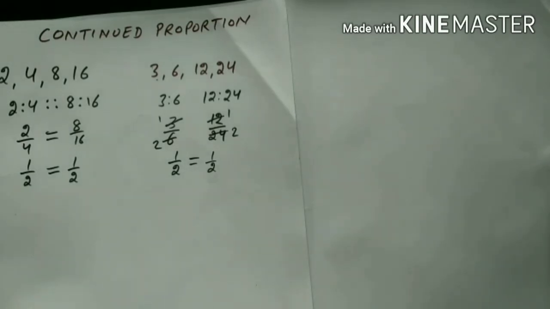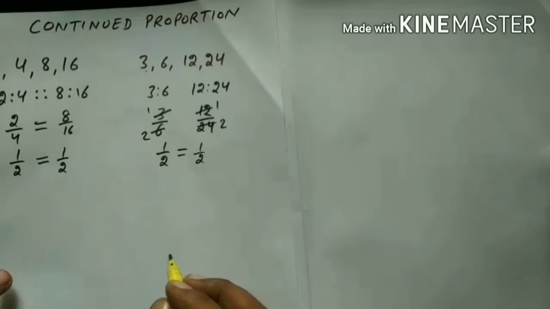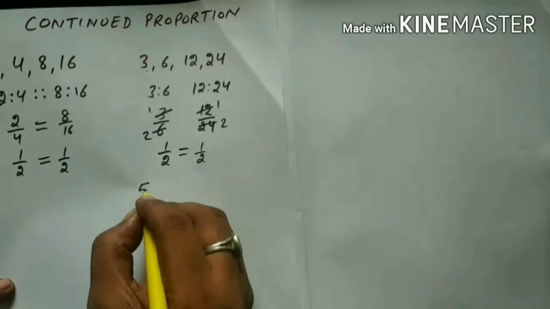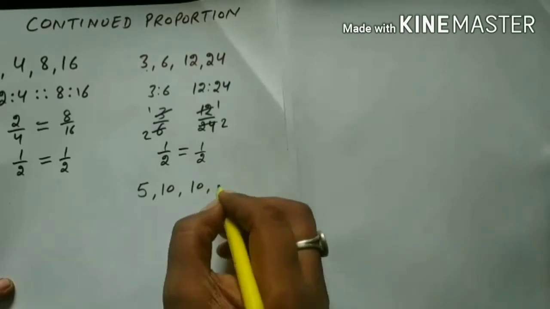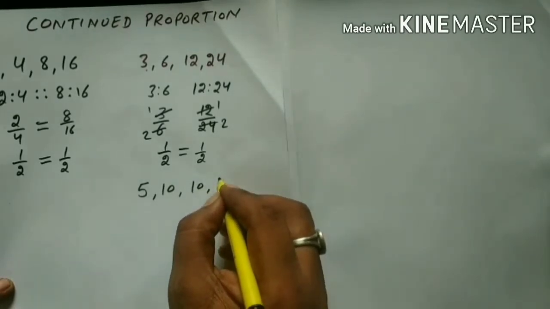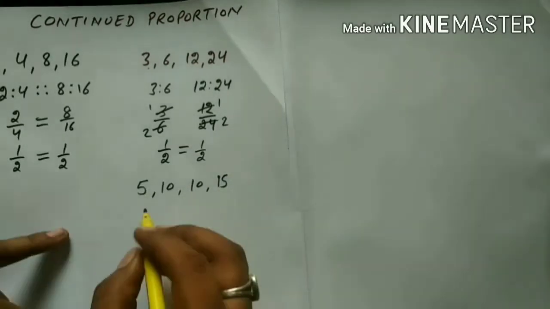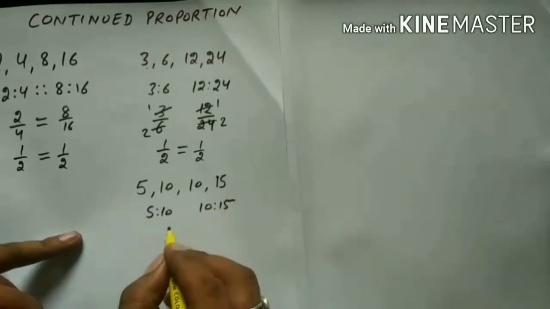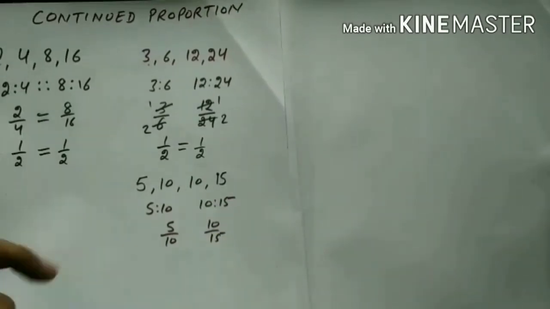Now I will take an example that is not proportion. So let us see: 5, 10, 10 and 15. Now let us see their proportionality. 5:10 and 10:15, that is 5/10 and 10/15.